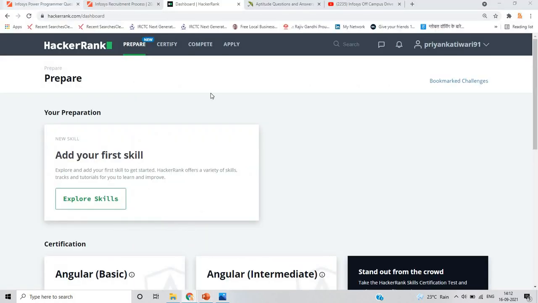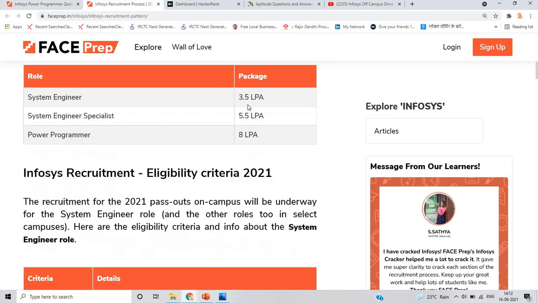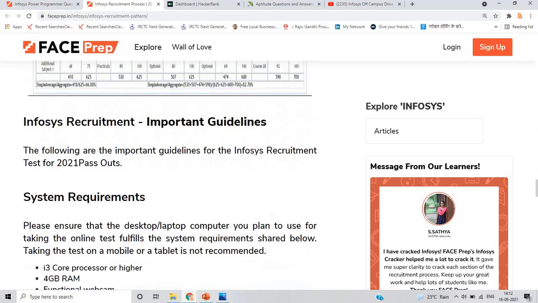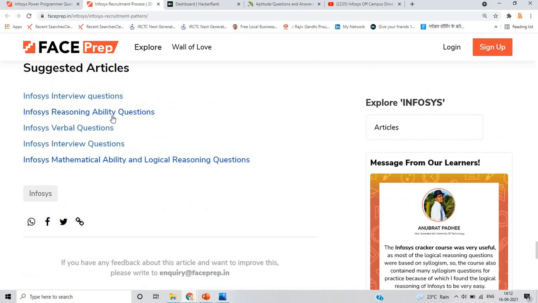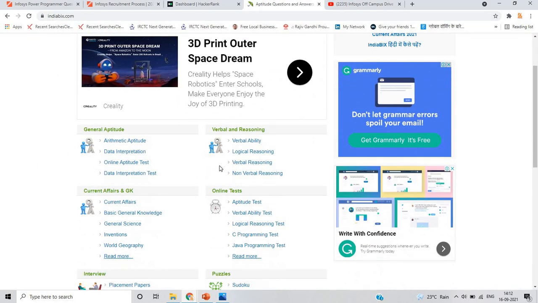On the FacePrep website, there is a lot of information, and you can practice many questions. This is the Infosys recruitment process, the complete recruitment process. You can check the reasoning, verbal and interview questions. For aptitude, there is the IndiaBix website. You can check the many questions that are present here.